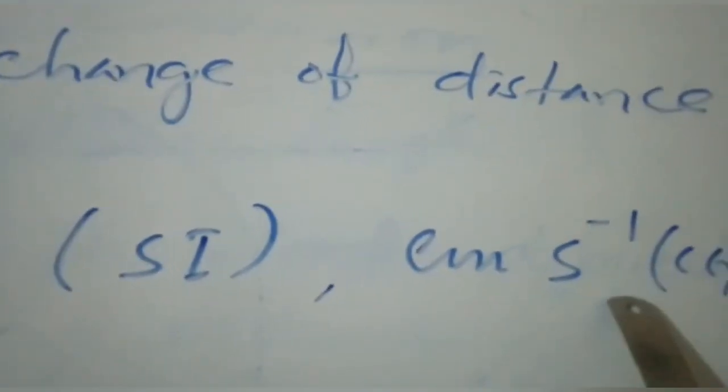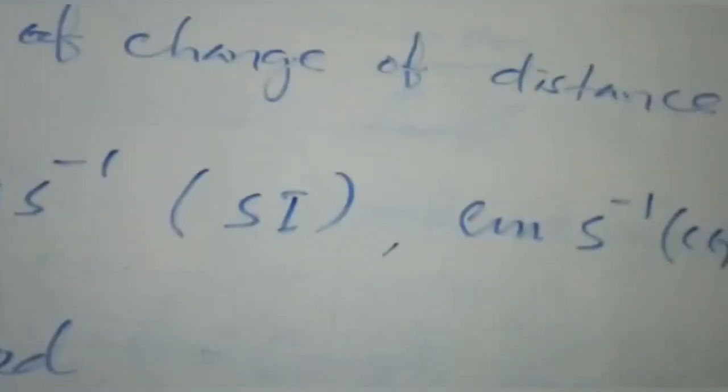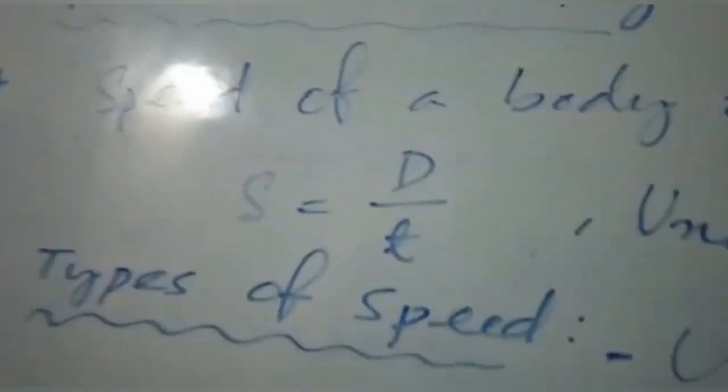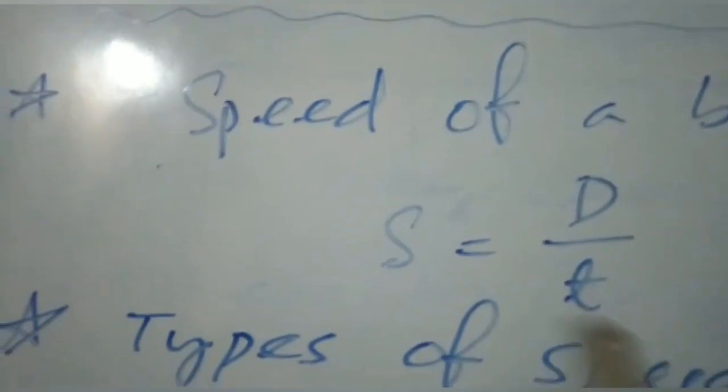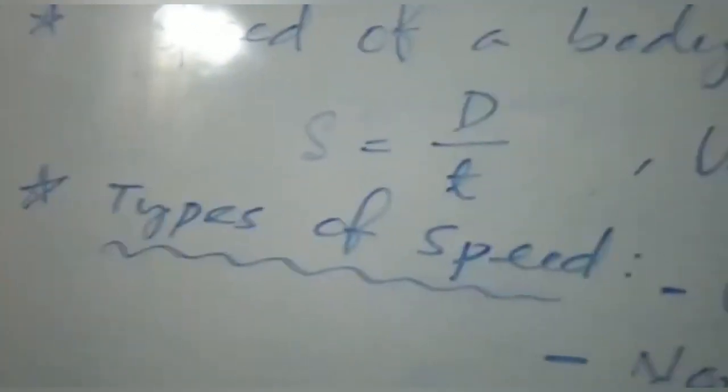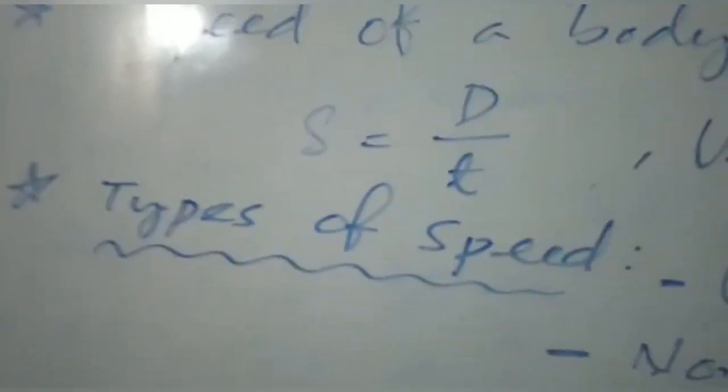Its CGS unit is centimeter second to the power minus 1, or centimeter second inverse. So what is speed? Speed is the rate of change of distance. Distance by time is the speed.